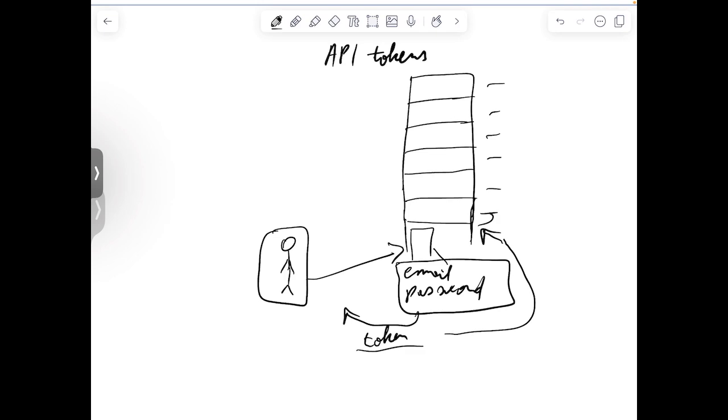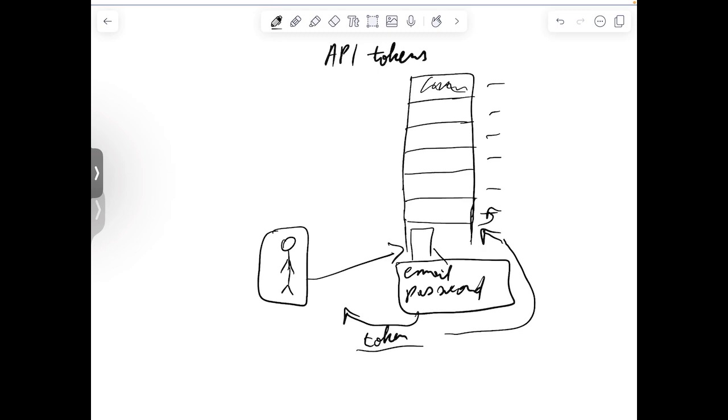Now let's say they want to go to the next floor, and on the next floor we are only going to be able to go if we have permission. Let's say there are some sensitive floors up here, like some server rooms where only the IT person that is more experienced can go, because we have the data for every user that is using our application.